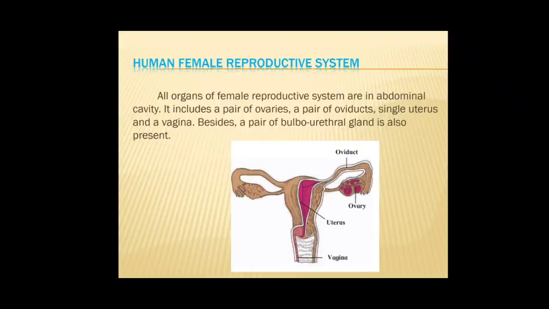The free end of the oviduct is funnel-like. An opening is present at the center of it. The oocyte, that is the egg, enters the oviduct through that opening. Cilia are present on the inner surface of the oviduct. These cilia push the oocyte towards the uterus.